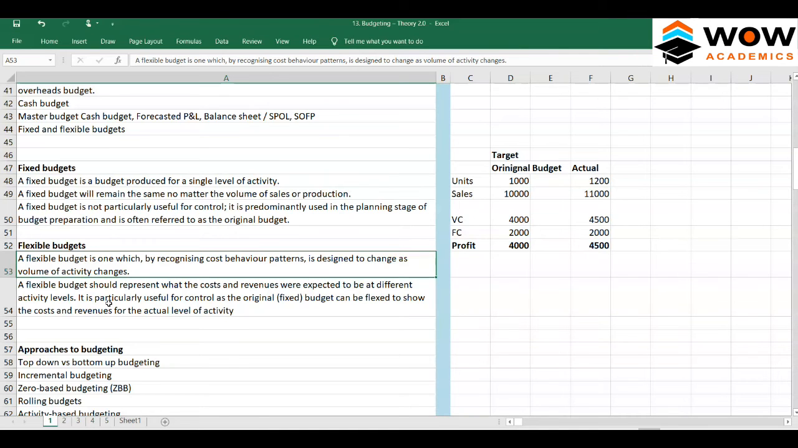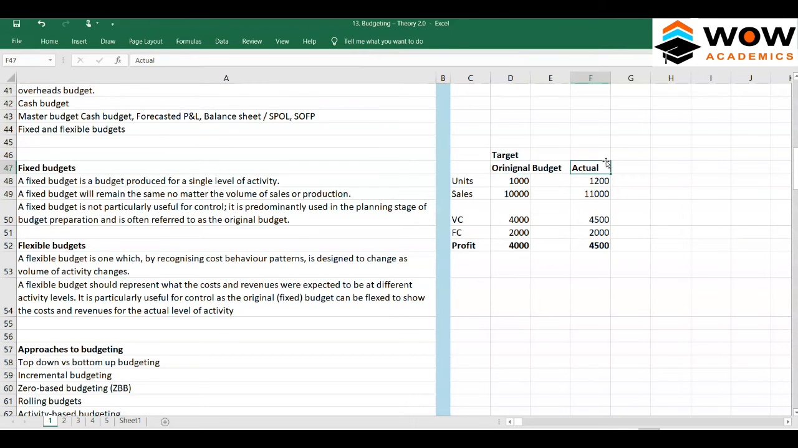It is particularly useful for control as the original fixed budget can be flexed to show the costs and revenues for the actual level of activity. So what they are meaning here is we cannot compare the original and actual directly. Why? Because we thought of selling 1,000 units, and we have sold 1,200.